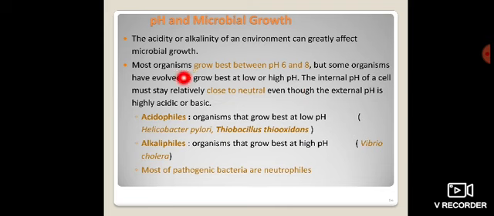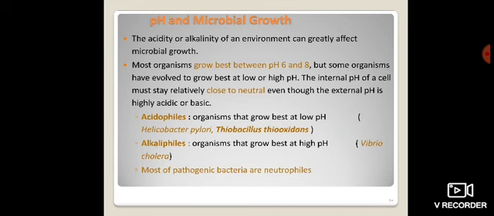Low pH means acidic and high pH means basic. All those situations are important for a variety of microorganisms. The internal pH of the cell must stay relatively close to neutral, even though the external pH is extreme, highly acidic or basic.